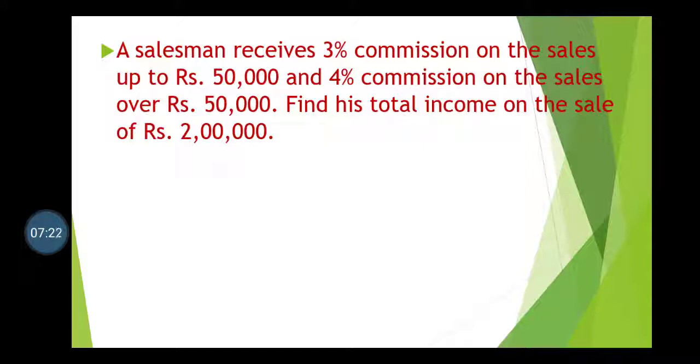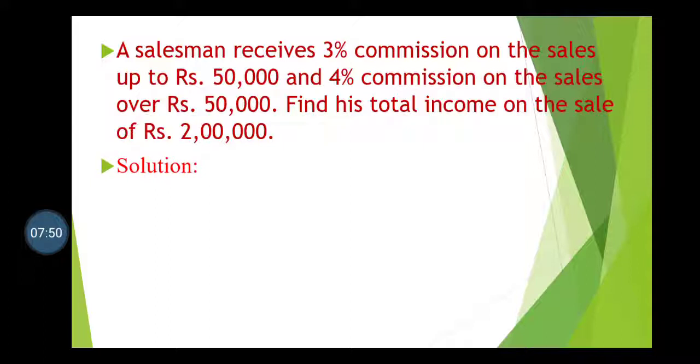Up to 50,000 the salesman receives a commission of 3% and above 50,000 he will receive a commission of 4%. As the total sale is rupees 2 lakh, there are 2 slots. The first one is up to 50,000 and the second one is above 50,000.